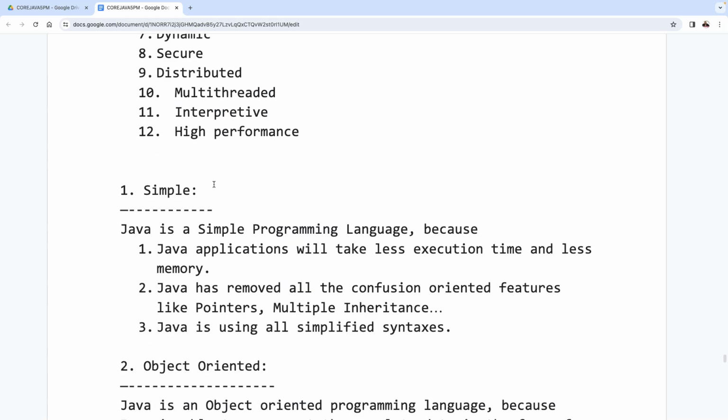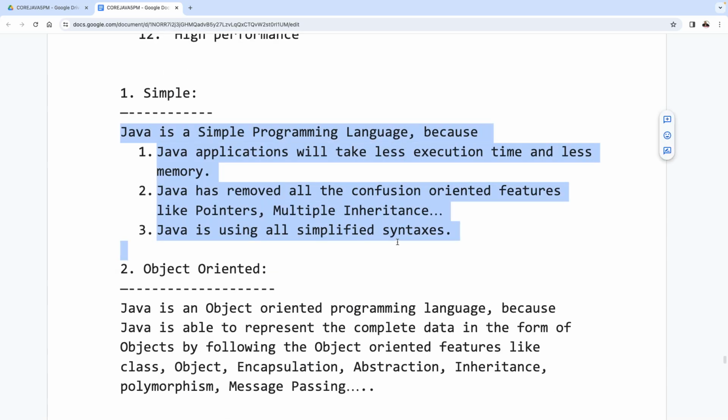Next one is what? How can you say that Java is a simple programming language? Now tell me. Quick, now tell me. Java applications will take what? Less memory, less execution time. Java has already removed all the confusion-oriented features like pointers, multiple inheritance, and so on. Java is using which type of syntaxes?